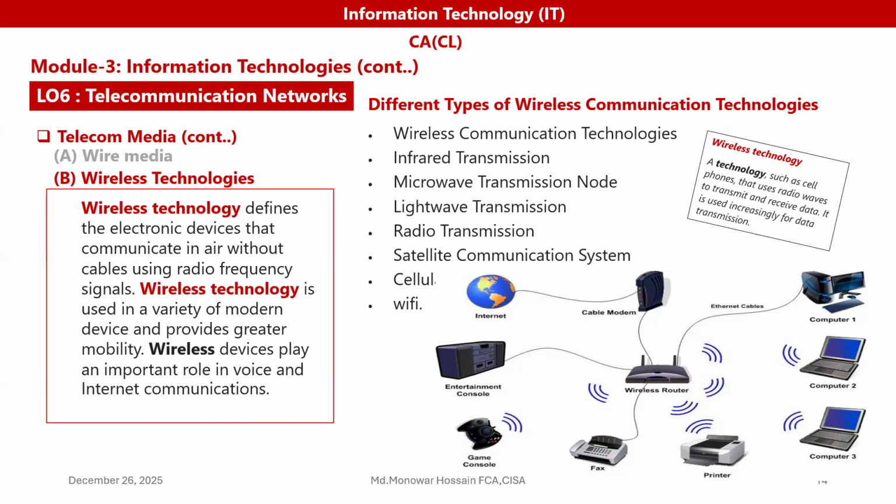So wireless technology, for example a cell phone, uses wave transmission to transmit and receive data. It is used increasingly for data transmission. We have different types of wireless communication technology: infrared transmission, microwave transmission, light wave transmission, radio transmission, satellite communication systems, cellular, Wi-Fi, etc. All are wireless technology.